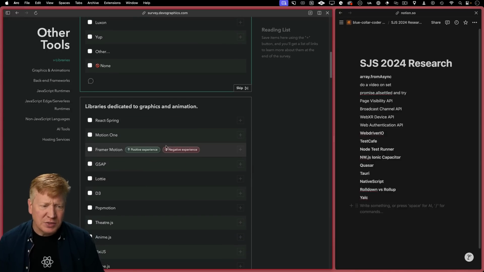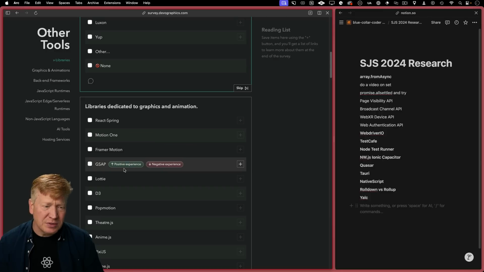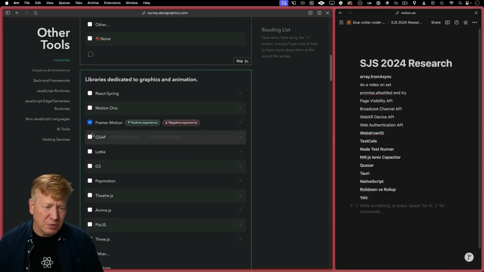Library is dedicated graphic. So is this also daily use? I mean, daily use by Framer. Yeah, 3 maybe. Nah. Yeah, Framer would be the only one I would use on a daily.